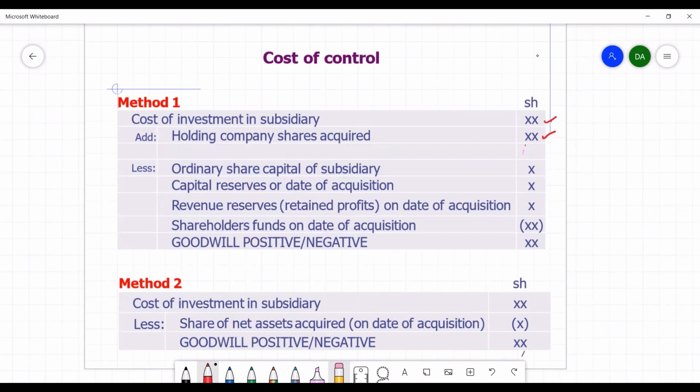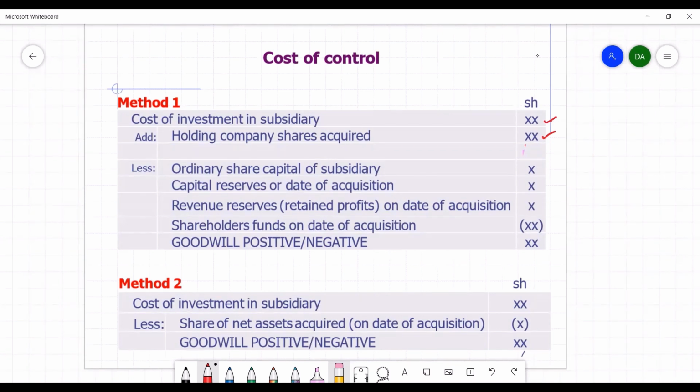That may happen sometimes: when the subsidiary is being acquired by the holding company, the holding company can issue its shares to the shareholders of the subsidiary company in exchange for that investment in the subsidiary company.